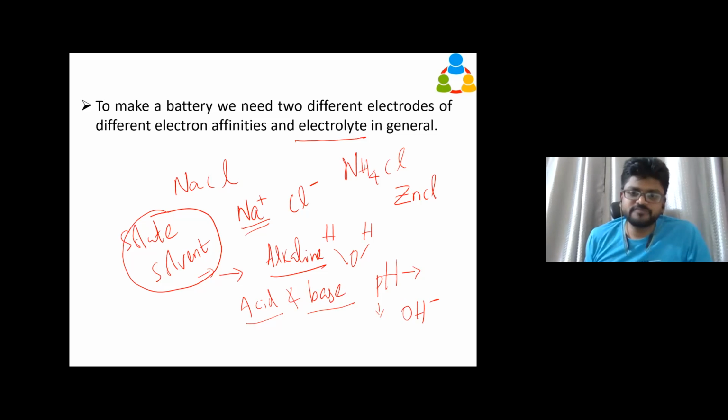If it is more, we are going to call it basic. So neutral value is 7. If the value is 7, it is called neutral. If the value is above 7, we call it base. If the value is below 7, we call it acid. Okay. So this is what we are measuring: the strength or power of free hydrogen and hydroxyl ions in the solution.